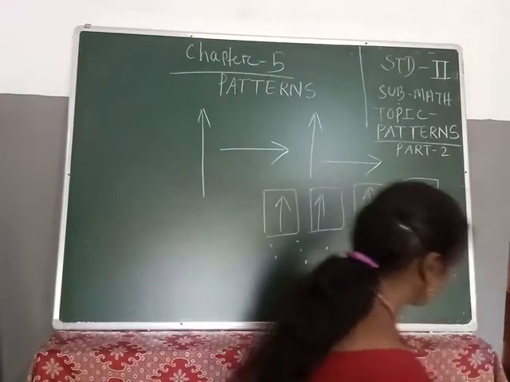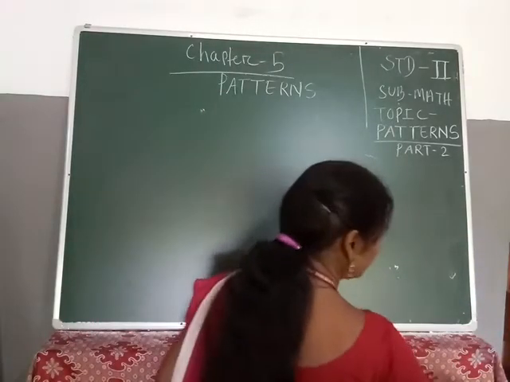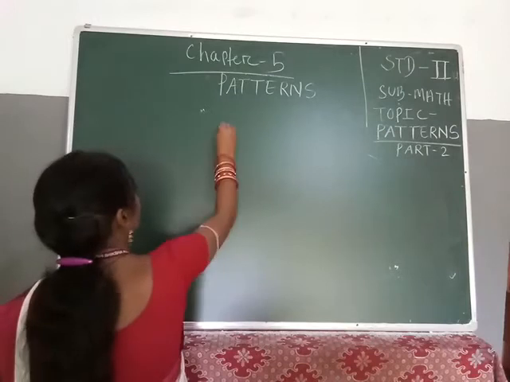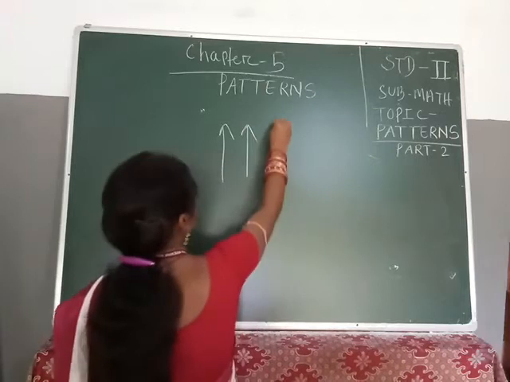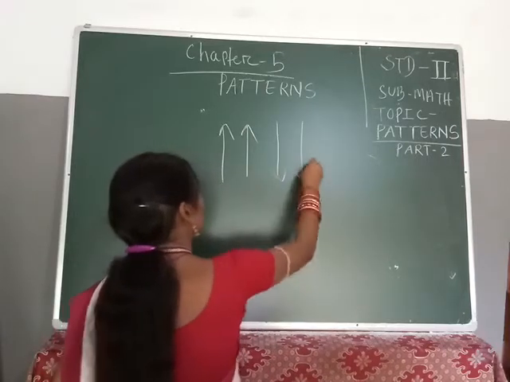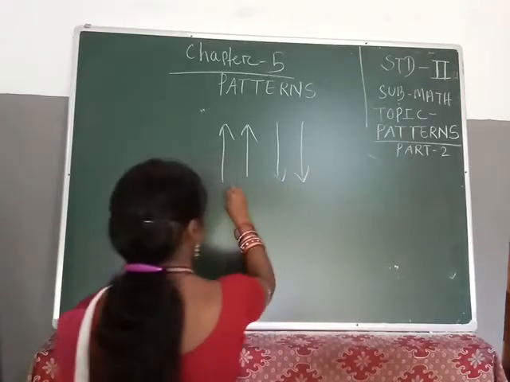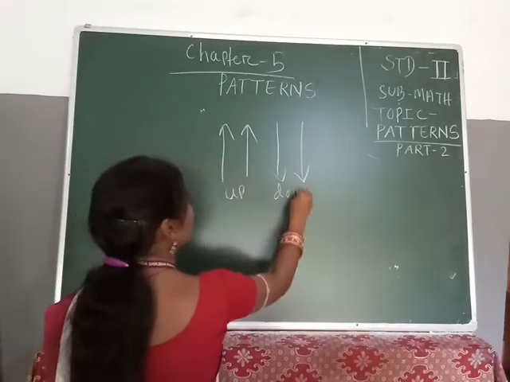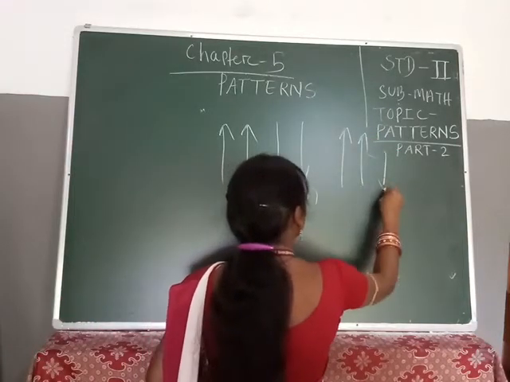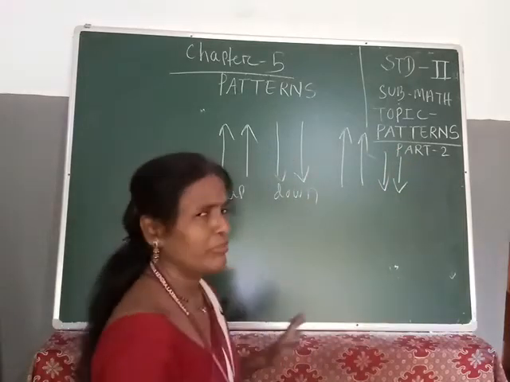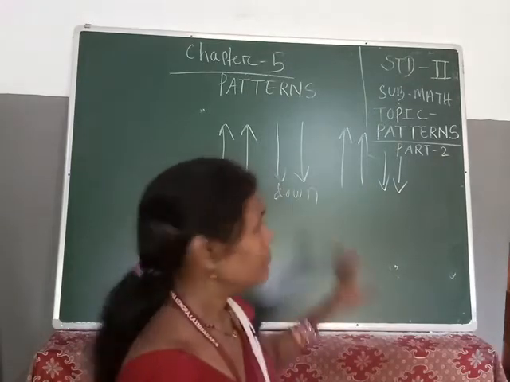Now you see another is given, we will do the next figure. What is given? You see students, 1, 2 arrow marks are given, right? In the next figure, 2 up arrows, another is your 2 down arrows. Now tell me students, what will I do? Yes, this one is your up arrow and this one is your down arrow. Then this one I will do an up arrow. Next is your down arrow. So like this the arrow will be repeated after some figures.